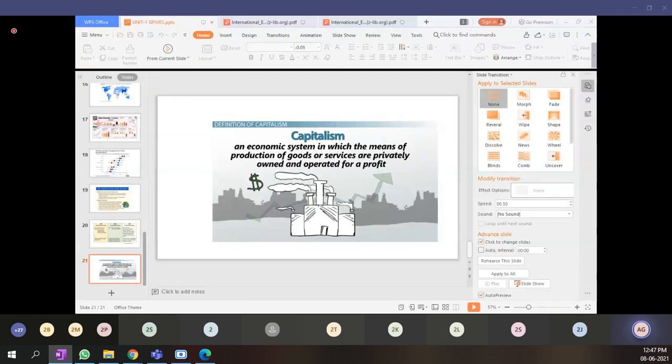Now, talking about Japan, Japan is a capitalist country in the form of collective capitalism. In this system, workers are usually compensated with job security, pension, and social protection by their employers in return for loyalty and hard work.